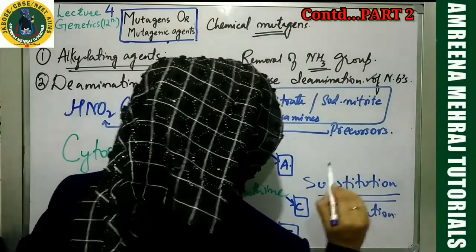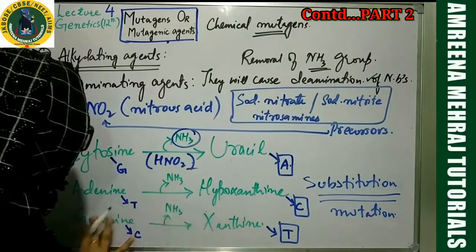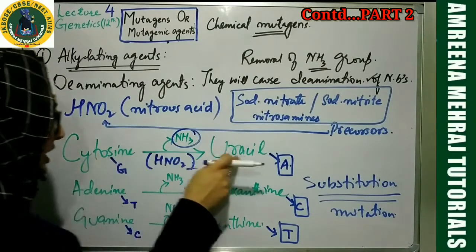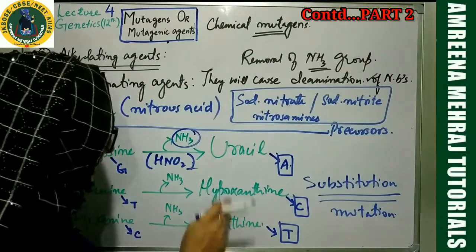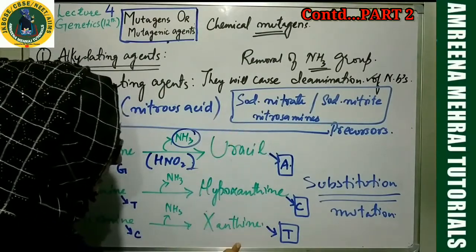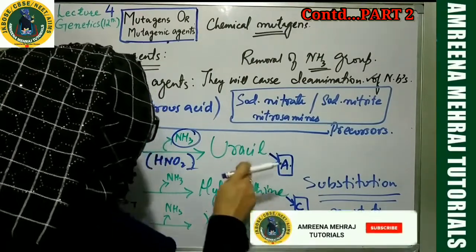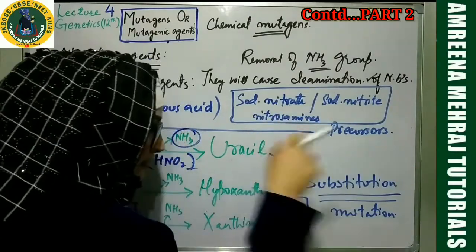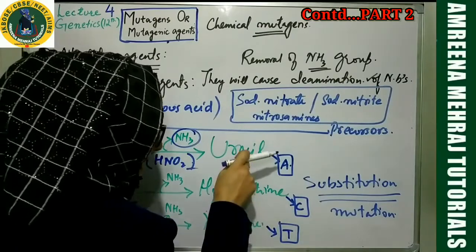See, once this happens in the parental DNA, where there was cytosine, it got converted into uracil, and the others into hypoxanthine and xanthine. Now you have these bases in parental DNA. Once replication starts, the wrong bases will attach in the newly synthesized DNA strand, because the parental strand acts as a template.